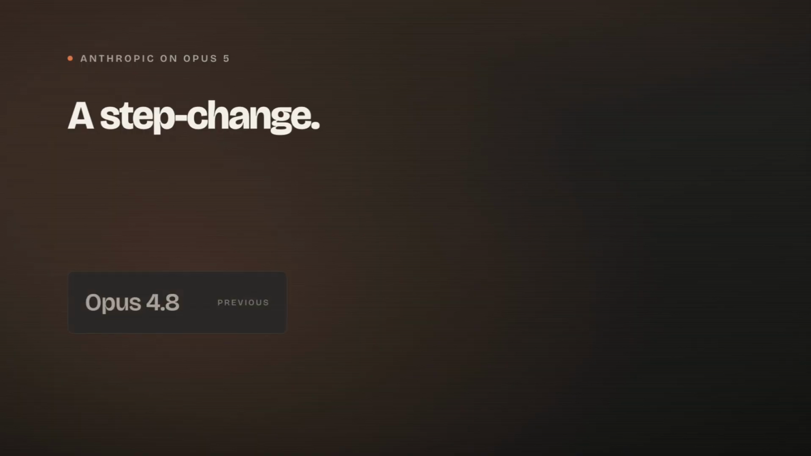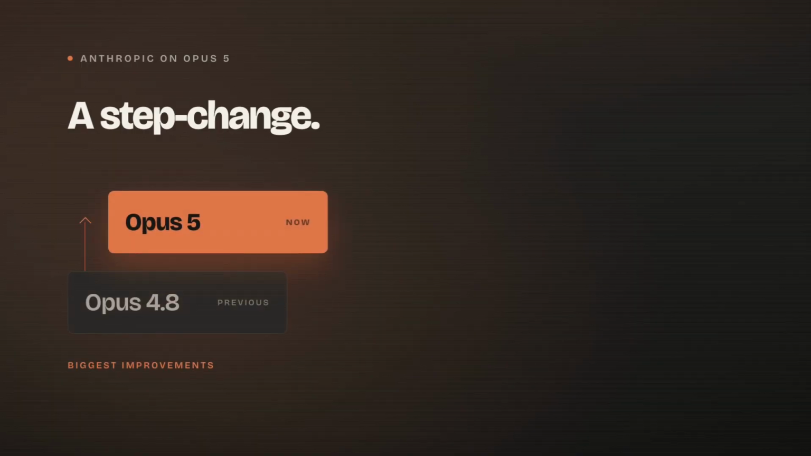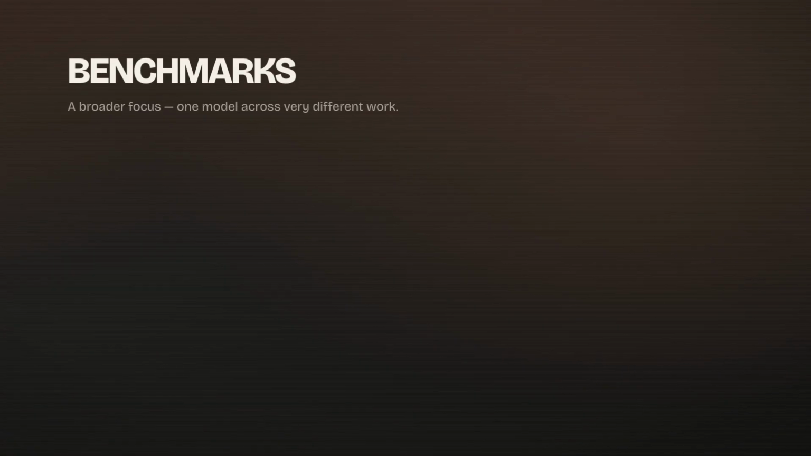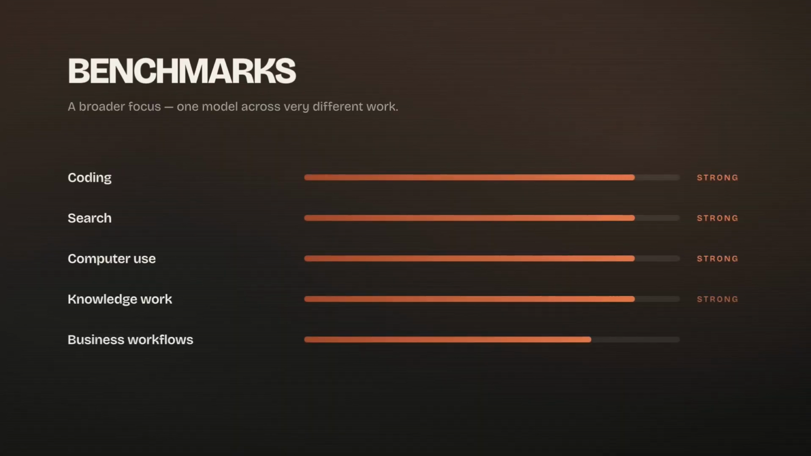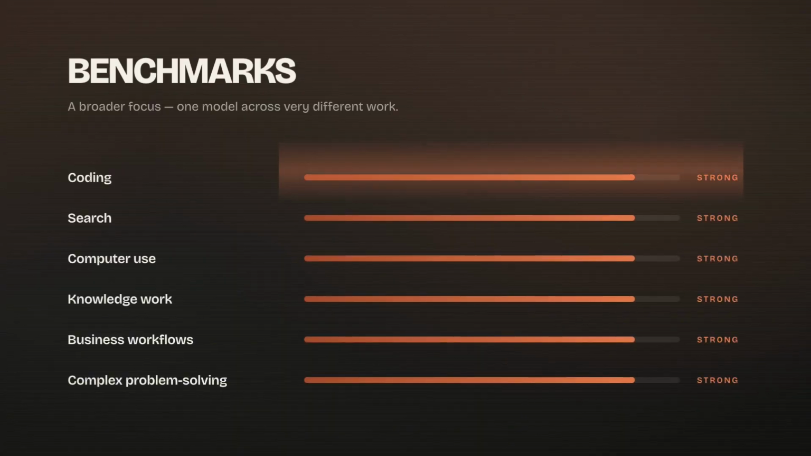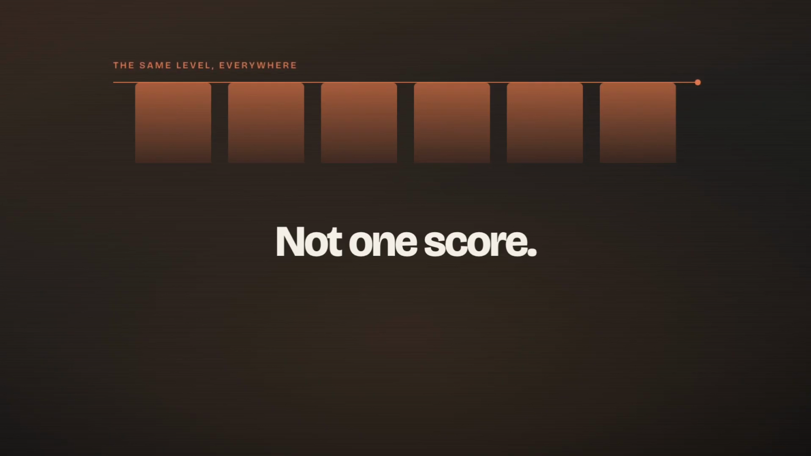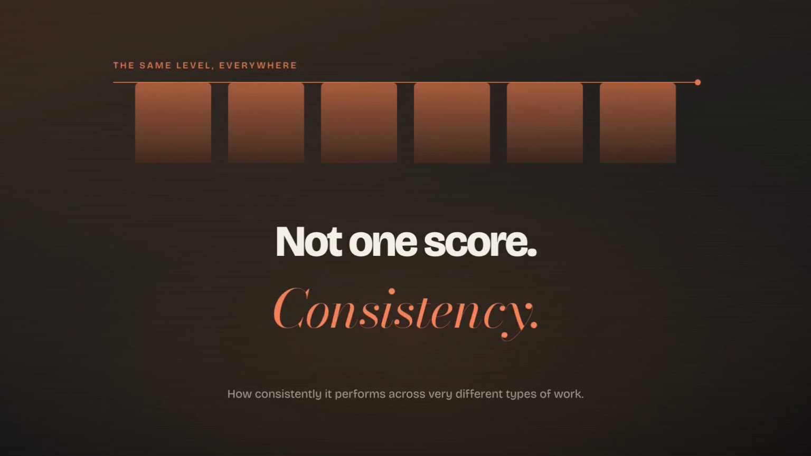polished, fully playable game. Anthropic describes Claude Opus 5 as a step change from Opus 4.8, with the biggest improvements in deep reasoning, agentic work, and tasks that run across longer periods of time. The benchmark results reflect that broader focus. Opus 5 performs strongly across coding, search, computer use, knowledge work, business workflows, and complex problem solving. The interesting part is not one isolated score, but how consistently the model performs across very different types of work.